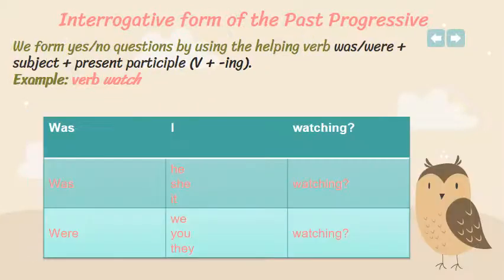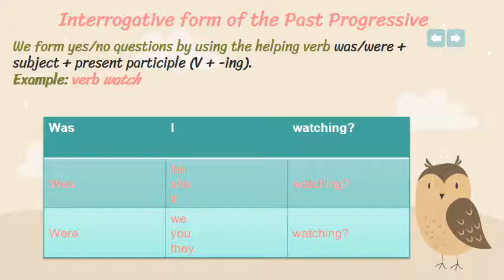Okay? Now interrogative, the question. I want to form the question, the interrogative of the past progressive, and it's also very, very easy. We form yes-no questions by using the helping verb was or were plus subject plus present participle. We mean the verb with ing. Simply, you form the yes-no question by starting with was or were, then the subject, then the verb with ing, and the rest of the sentence. Example, the verb watch. Was I watching TV, for example? Was he watching TV? Was she watching TV? Was it watching TV?